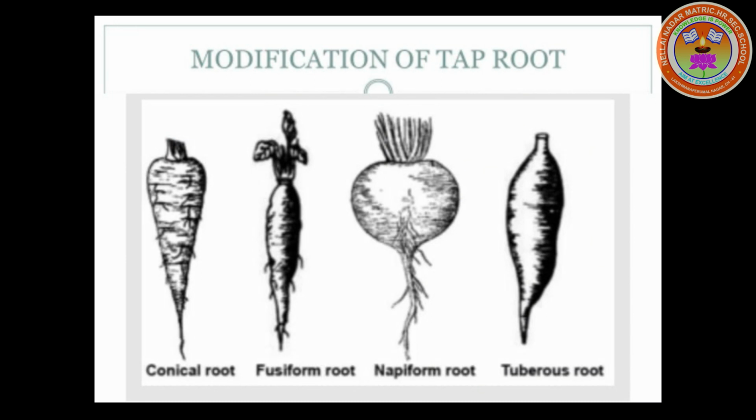Modification of taproot. Depending upon the shape, they are classified into conical root. They are broad at the base and conical at the apex. We can see this type of root in carrot. Next one is fusiform root, swollen in the middle and tapering towards both ends. This we can see in radish. Napiform root is spherical at the base and tapering towards the apex. We can see this type of root in turnip.